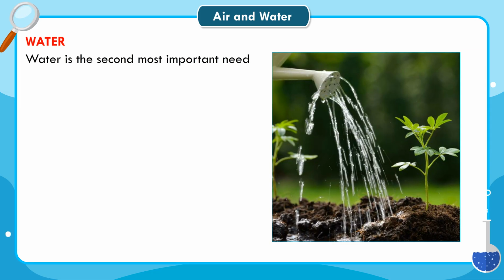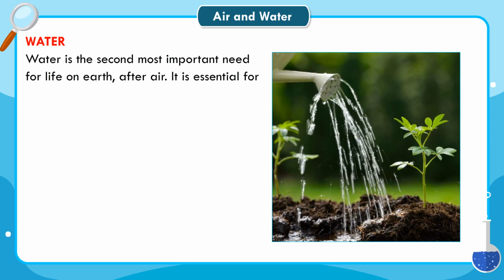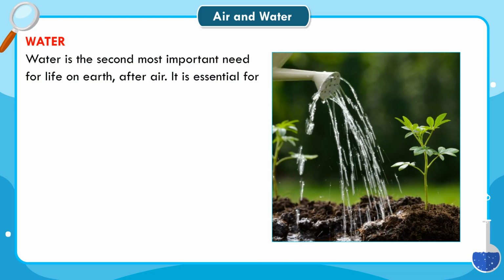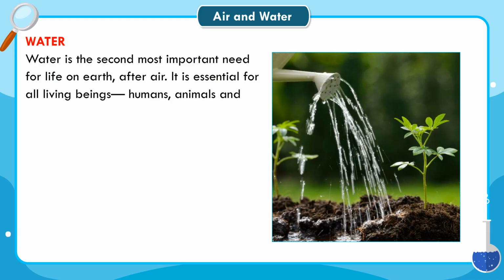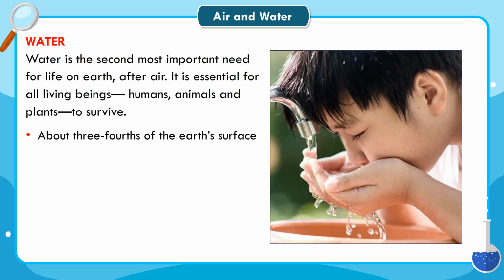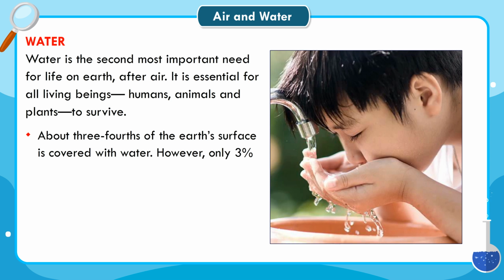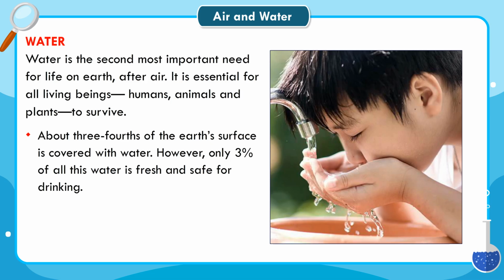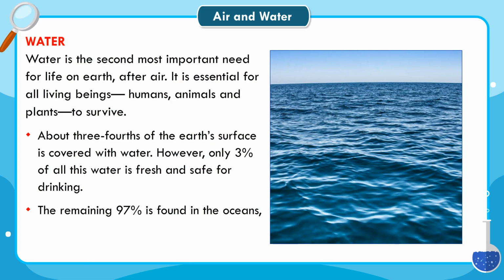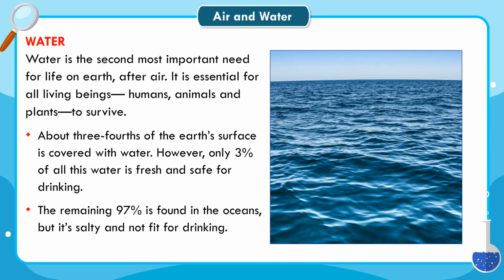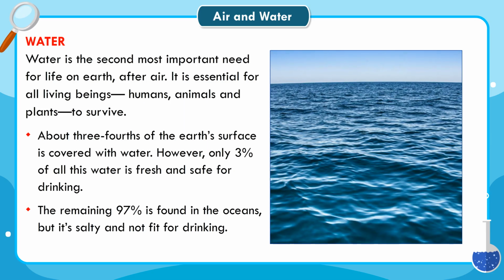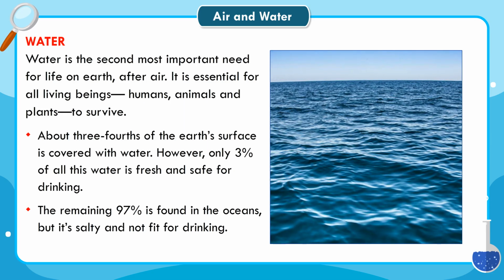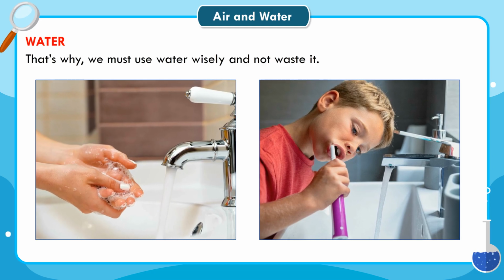Water. Water is the second most important need for life on Earth, after air. It is essential for all living beings, humans, animals and plants, to survive. About 3/4 of the Earth's surface is covered with water. However, only 3% of all this water is fresh and safe for drinking. The remaining 97% is found in the oceans, but it's salty and not fit for drinking. That's why we must use water wisely and not waste it.